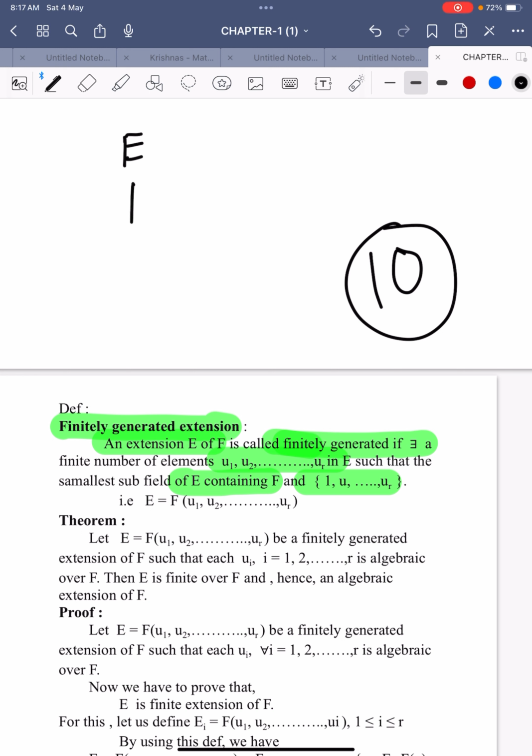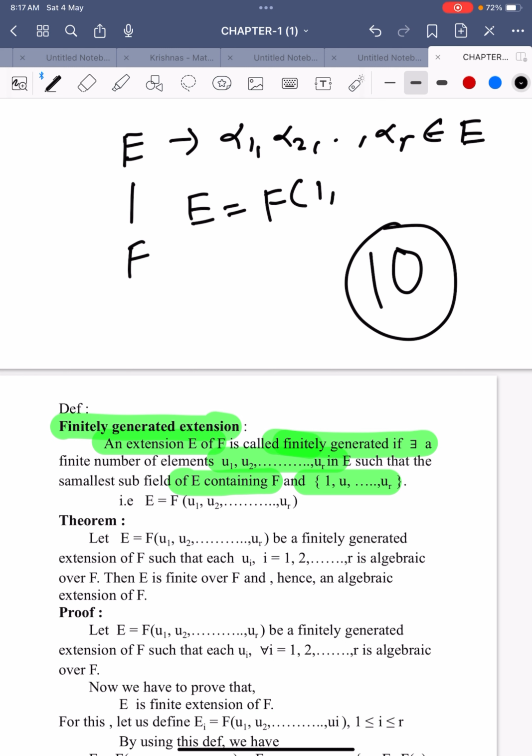capital E is an extension field of F and there are some elements alpha 1, alpha 2, and so on alpha r that belong to capital E such that E can be generated by F and the elements u1, u2, and so on ur. In such a case we say that E is finitely generated by the elements u1, u2, and so on ur over the field capital F.